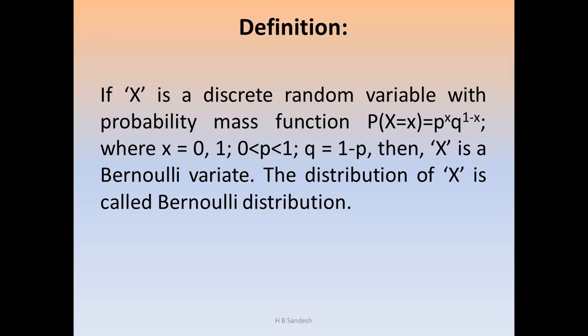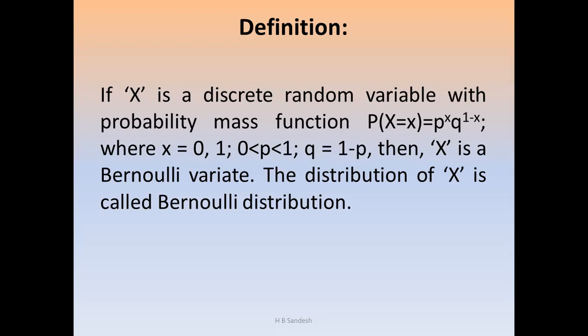In this definition, or in theoretical distributions, we use two x's: one is capital letter X and the other is small letter x. For the random variable, we use the capital letter. For the value of the random variable, we use the small letter. Therefore, here we assign P(X = x) equal to small p to the power x, small q to the power 1 minus x.